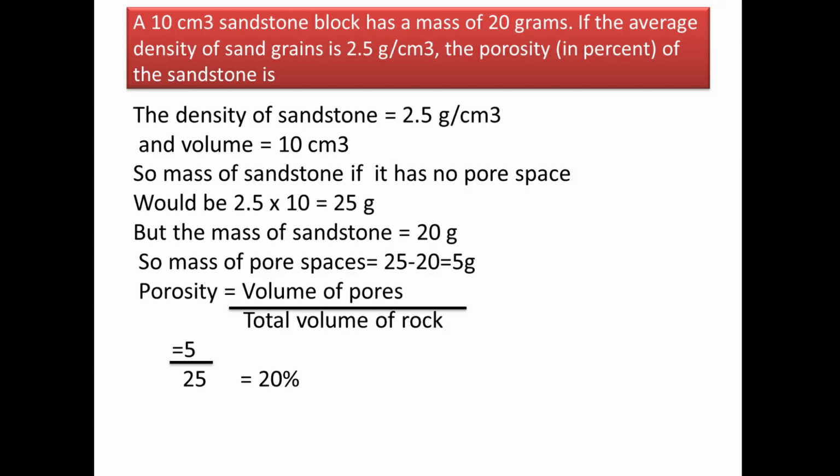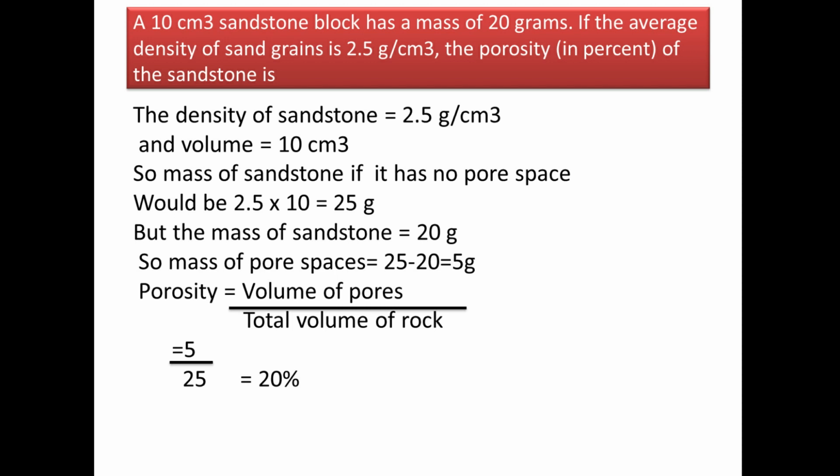Next question. A 10 centimeter cube sandstone block has a mass of 20 grams. If the average density of the sand grain is 2.5 gram per centimeter cube, then the porosity of the sandstone is. Now suppose the density of the sandstone is 2.5 gram per cm cube and the volume is 10 cm cube. It is given. Okay. Now suppose in the sandstone there is no pore space. The mass is volume into density. So the mass of sandstone would be 2.5 into 10, that is 25 gram.